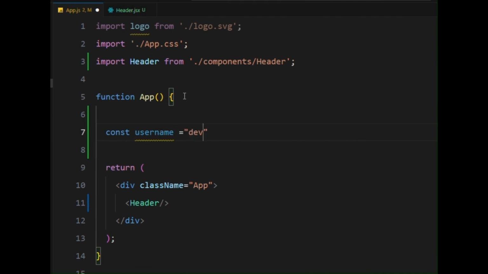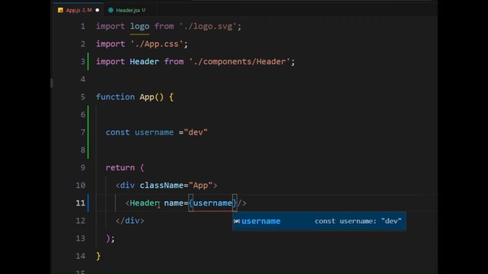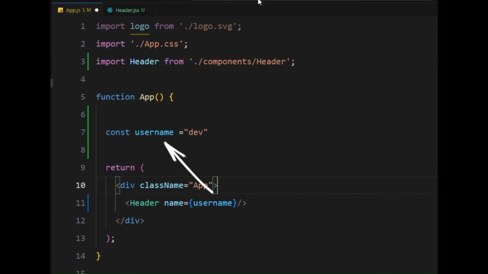In the return statement, add an attribute name followed by an equal sign, open curly braces, followed by the variable name, say username, and close curly braces. Now to get the value in our header.jsx file.